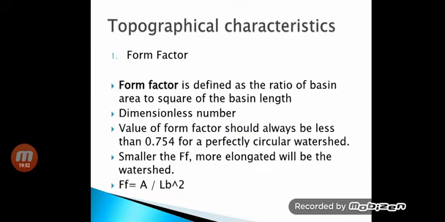The value of form factor should always be less than 0.754 for a perfectly circular watershed, because a circular watershed is the ideal shape. The smaller the form factor, if it is very much less than 0.754, you can say that it is of a more elongated type, meaning its length is higher as compared to the width of the watershed.